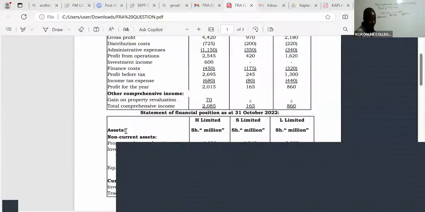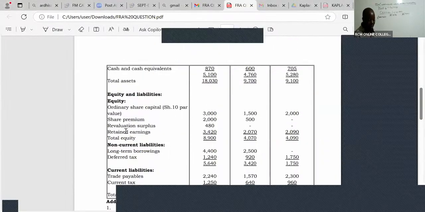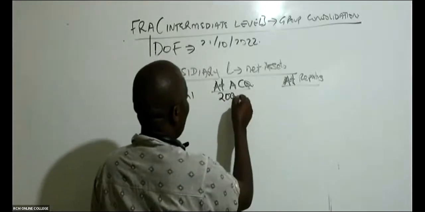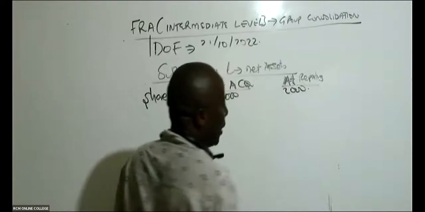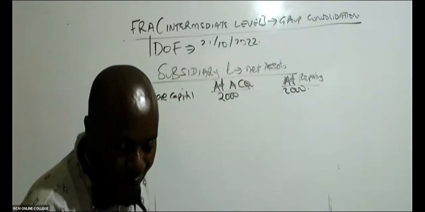So what is the share capital for L? Here you can see L is the third company. It is 2,000. And share capital never changes. Share capital will remain the same. So we have here 2,000 bob. I'm looking at the equity section. Do we have share premium? This one you can see we don't have any share premium.